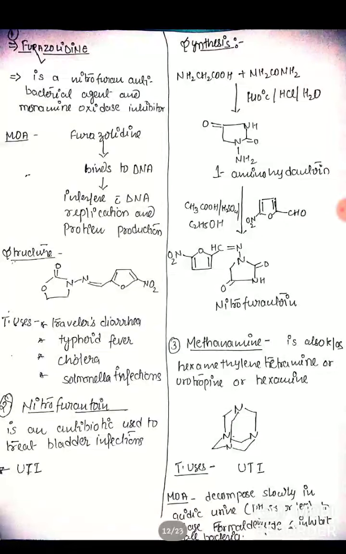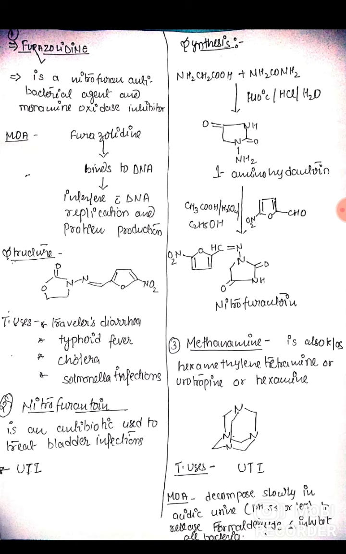Next drug is furazolidone. Furazolidone is a nitrofuran antibacterial agent and monoamine oxidase inhibitor. The mechanism of furazolidone is that it binds to DNA and interferes with DNA replication and protein production. So there is the structure of furazolidone.